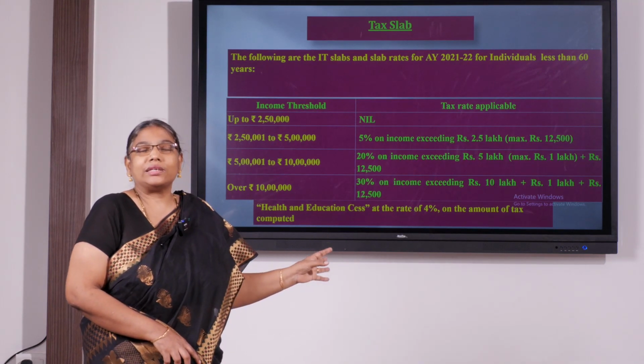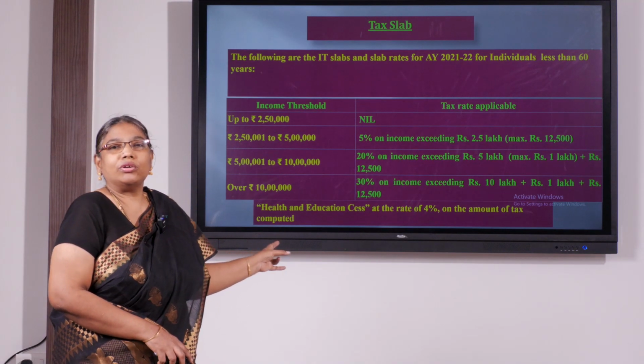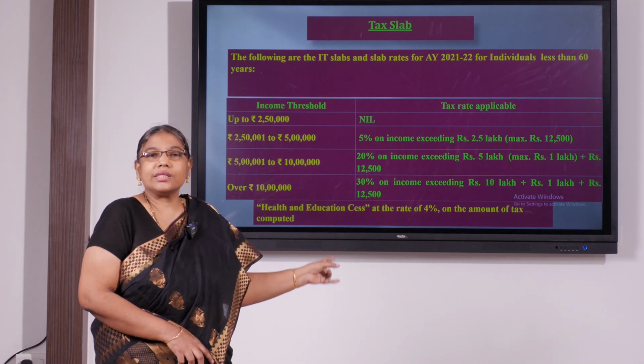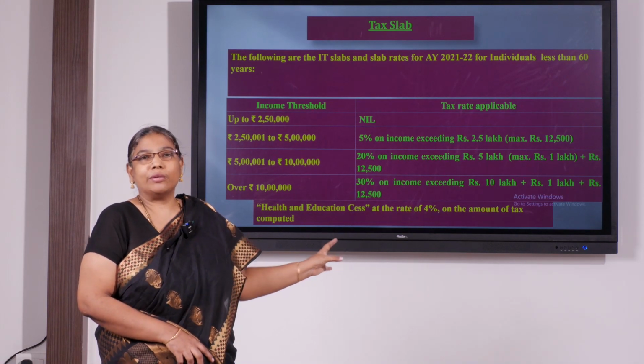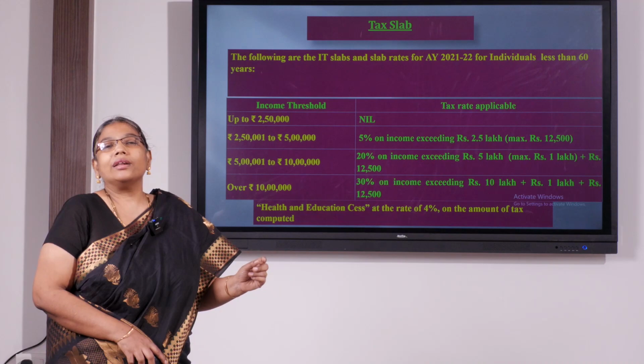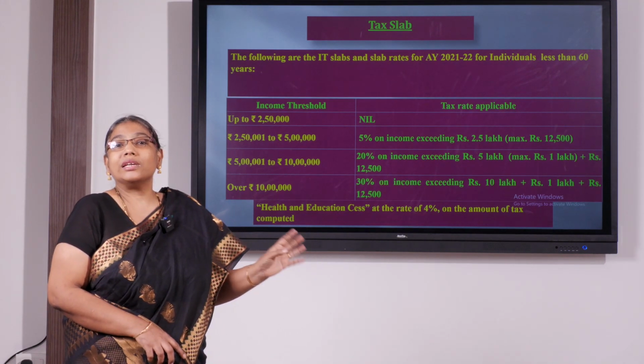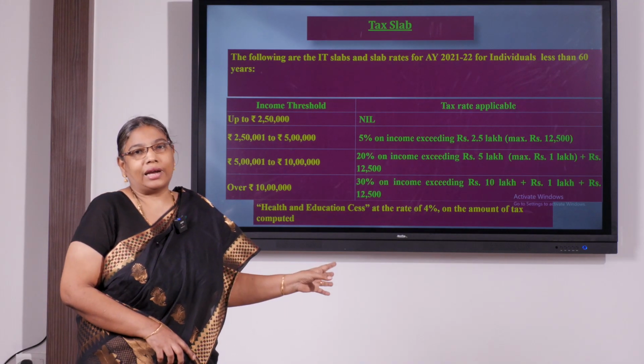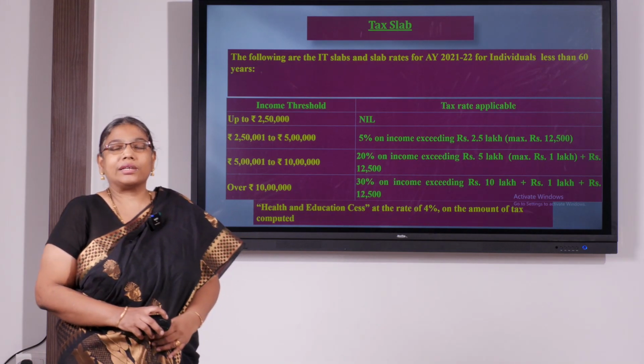On this tax computation, finally we are going to add health and education cess at the rate of 4% to determine our total tax. Okay. And here health and education cess of 4% is not on income, it is on the tax. Then after this computation, finally we will discuss about the